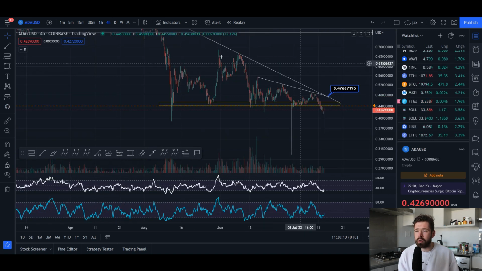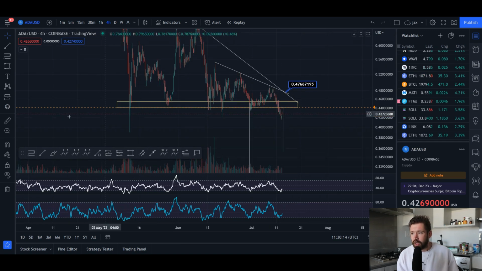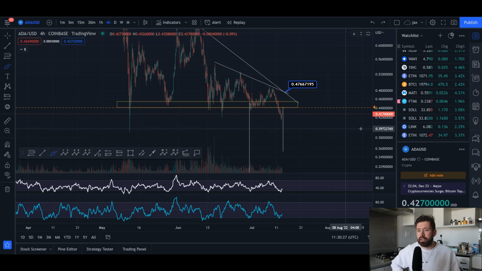But we have finally broken down from this strong level of support. So that is a bearish signal. So we could definitely come up and see a retest and then see continuation to the downside. The bullish scenario is we come all the way up, we break these highs, and we start to break out. Personally, I think it's the less likely scenario, but of course anything can happen here in the crypto space.